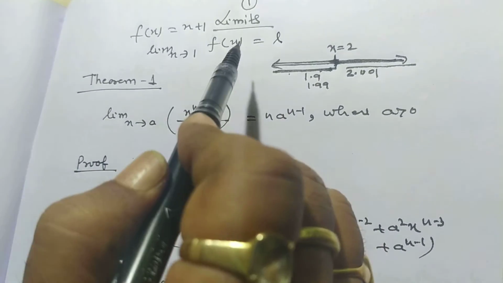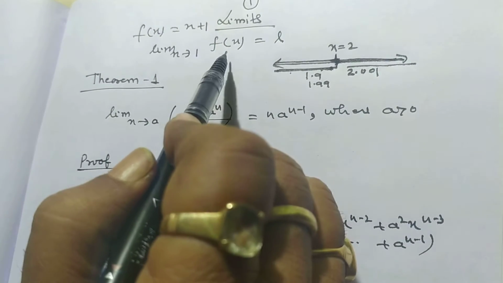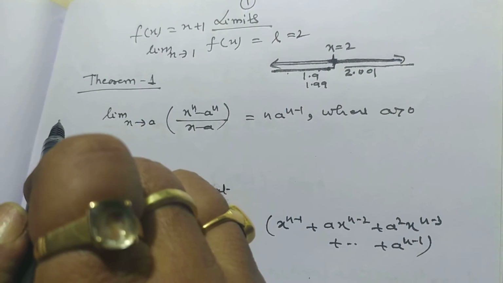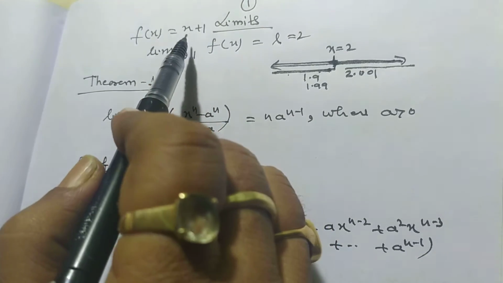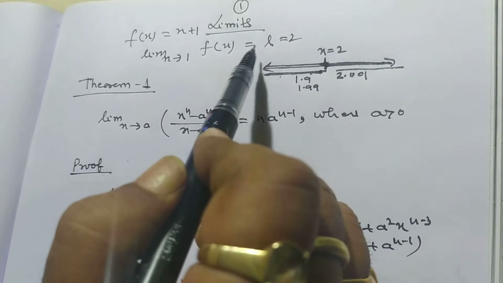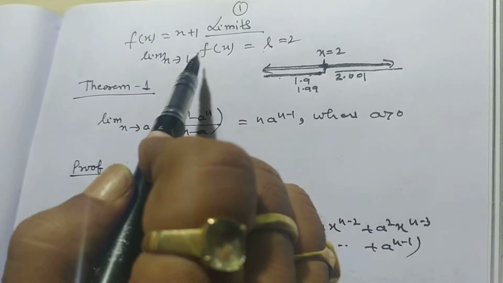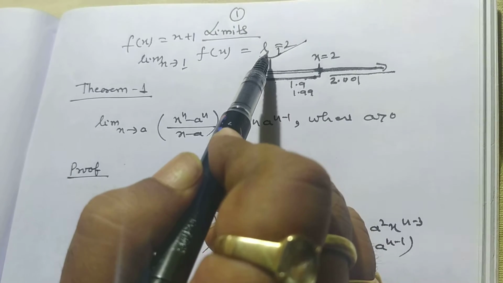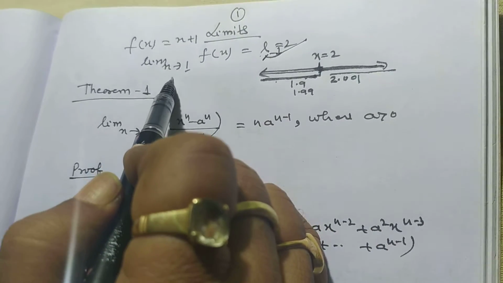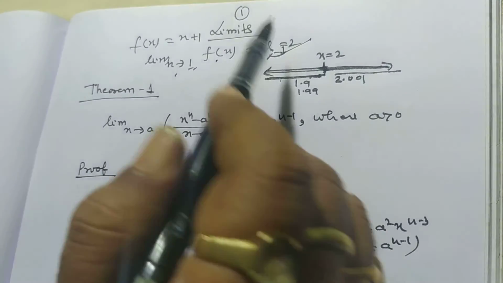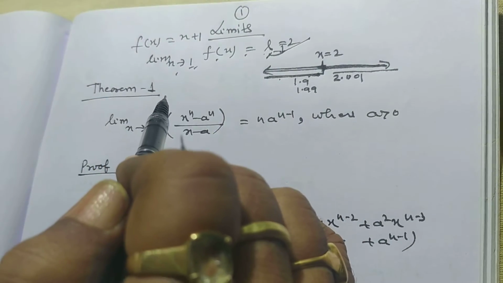It will be L. Suppose here the value of L will be 2. So if f(x) is equal to x plus 1 is a function, then the value of the function at the point 1 is 2. And if you represent it by L, then we say that limit x tends to 1, f(x) is equal to L. So my dear student, in this way we can define it.